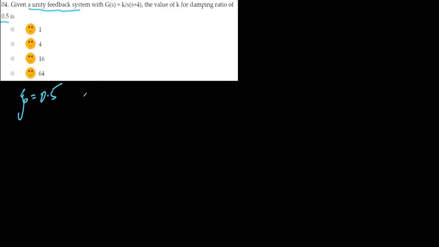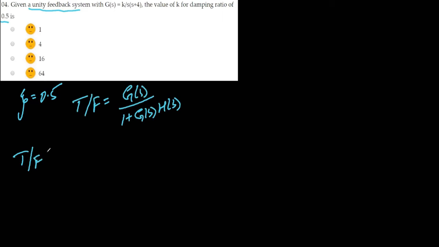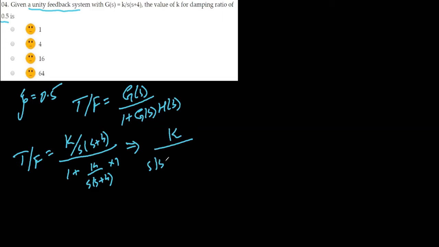Actually the closed loop transfer function will be equal to G(s) divided by 1 plus G(s)H(s). H(s) is the unity feedback. So my transfer function will be equal to K divided by s into (s plus 4), divided by 1 plus K divided by s into (s plus 4) times 1. So that will be equal to K divided by s into (s plus 4) plus K. So that will be equal to K divided by s square plus 4s plus K.